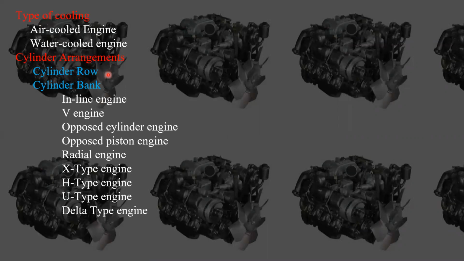Mostly we will go for the cylinder bank only, where the center lines of the cylinders are parallel with the center lines of the crankshaft. Simply note that if the center lines of cylinders and crankshaft are perpendicular, it is a cylinder row, and cylinder bank means those two are parallel.